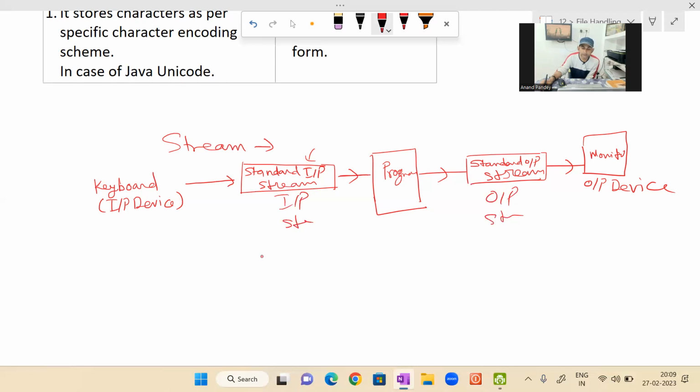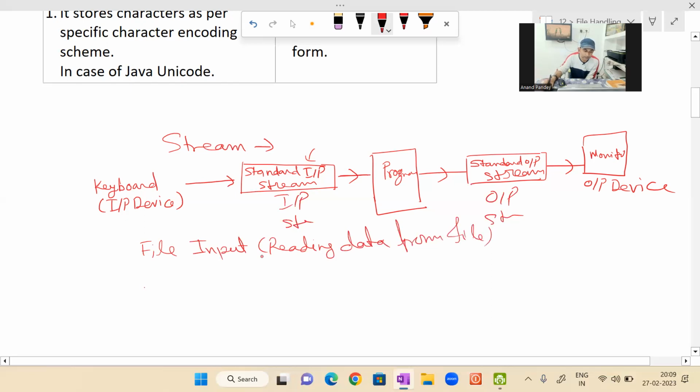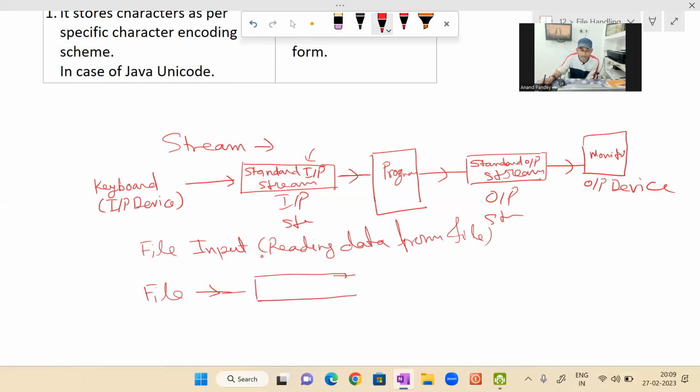Okay, in case of file handling, in case of file input and file output, let me explain file input first. File input means reading data from file, as you know, I have explained already. Input will be taken from file. Okay, so means here we have file. So from file, the data will be fetched and will not go directly to the program. It will be sent to the stream, input stream, and here this input stream is called file input stream.